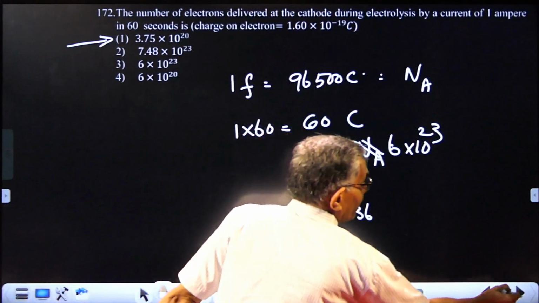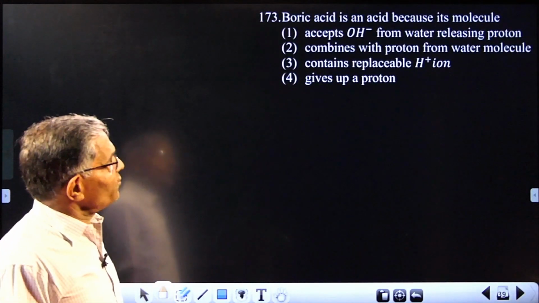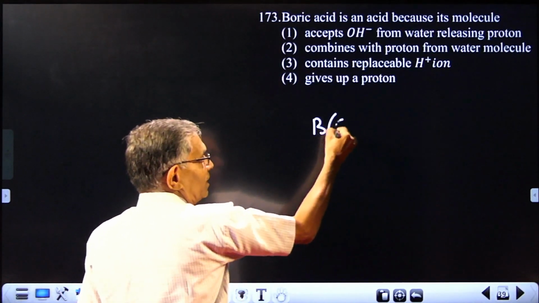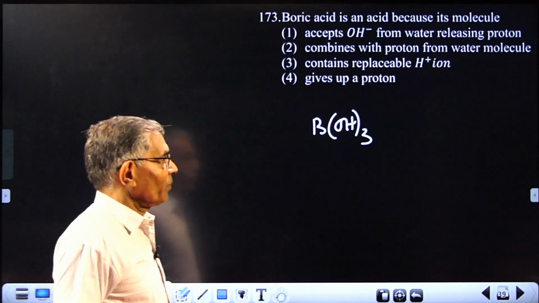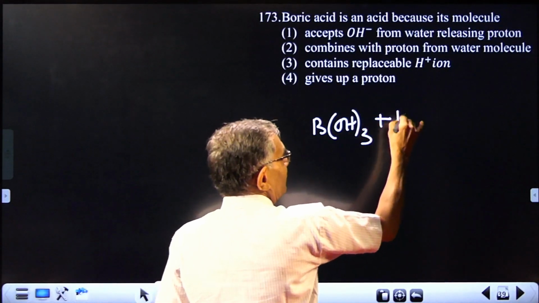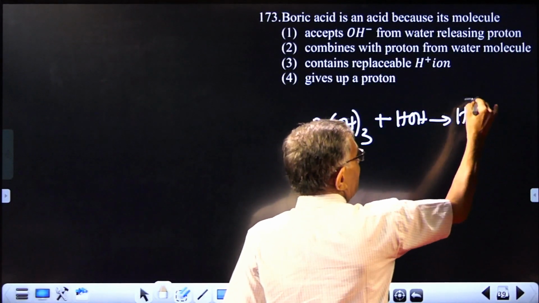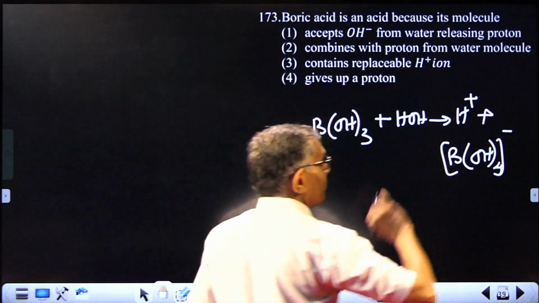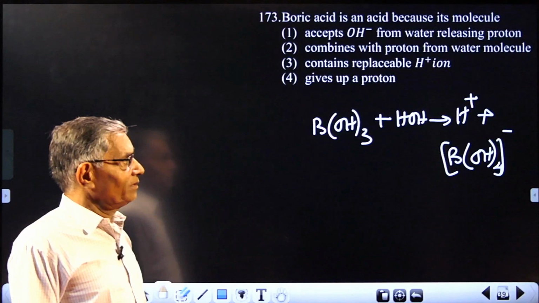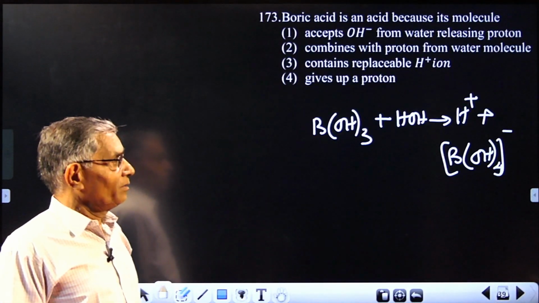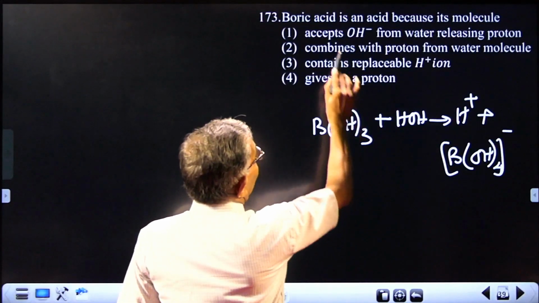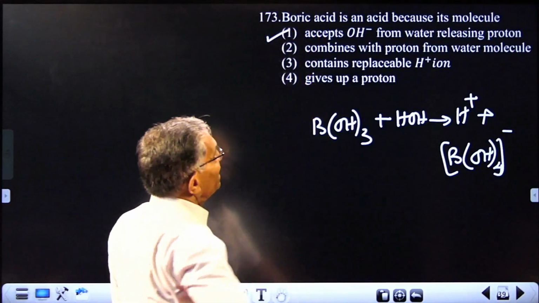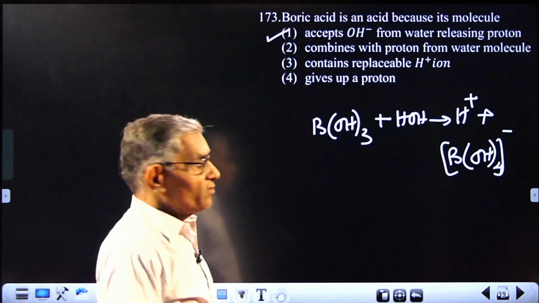Answer is 1. Next will be: boric acid is an acid because boric acid is H3BO3, also written in the form B(OH)3. When it reacts with water, the product will be H plus and B(OH)4 minus. So how is it acting as an acid? Not directly by providing a proton, but by accepting OH from water. So it accepts OH from water and releases a proton. That will be the answer 1. First year simple question it is.